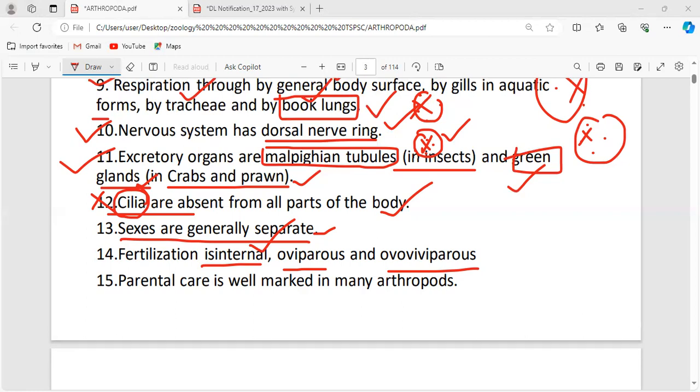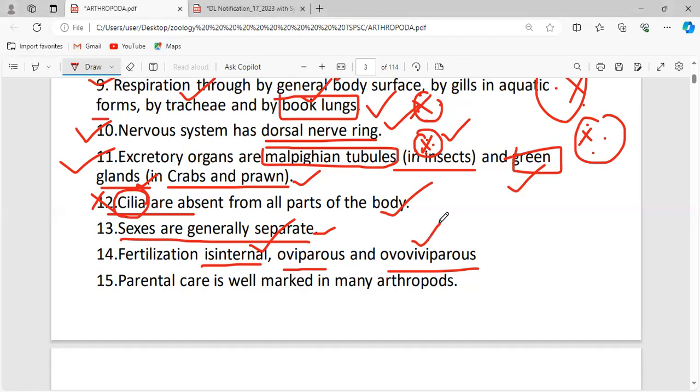In viviparous animals, the embryo, the fetus, develops within the uterus of the female. Ovoviviparous means the egg develops inside the body of the female. Both egg laying and parental care are there. So this is the difference.